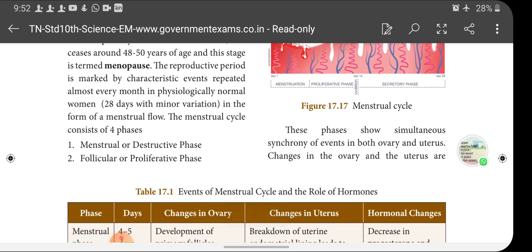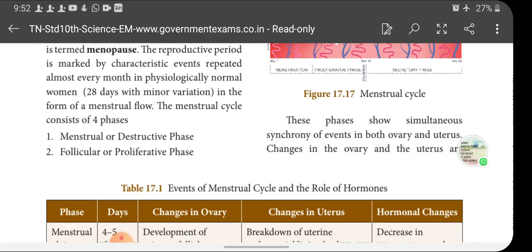These phases show simultaneous synchrony of events in both ovary and uterus. What is the meaning of this sentence? In all these 4 phases there is synchrony of events, that is, simultaneous events in the ovary and uterus. For example, during the follicular or proliferative phase, some changes take place in the ovary, and simultaneously some changes take place in the uterus also. Like that, in all the 4 phases the changes take place in both uterus and ovary simultaneously.